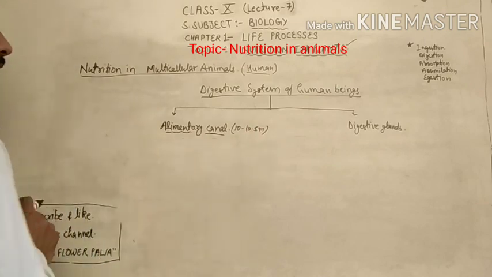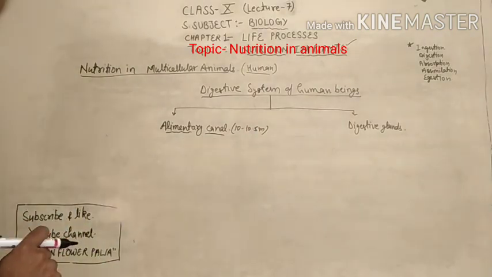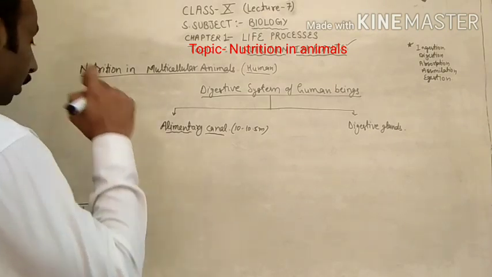The human alimentary canal is 10 to 10.5 meter long.